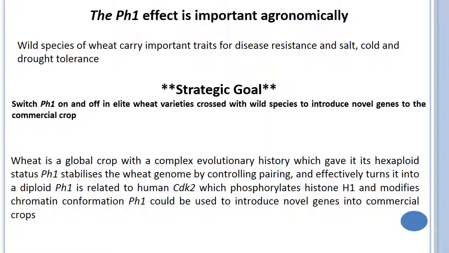In other words, suppression of Ph1 will enable the transfer of genes either through a backcross program or any other hybridization program in order to incorporate resistance genes from wild species or to cross wheat with other related genera or other species.